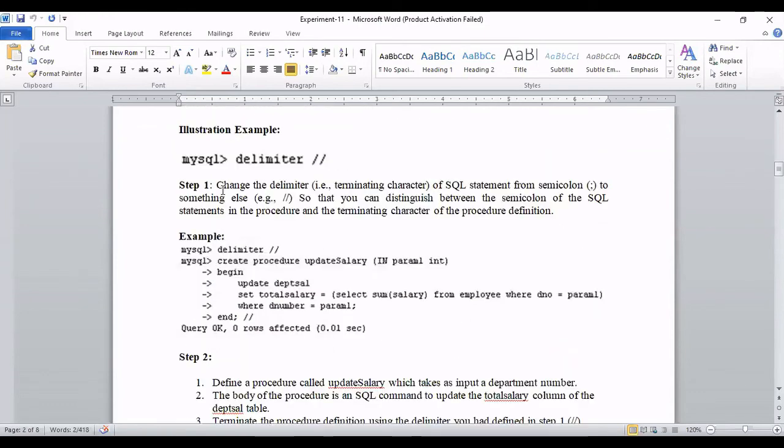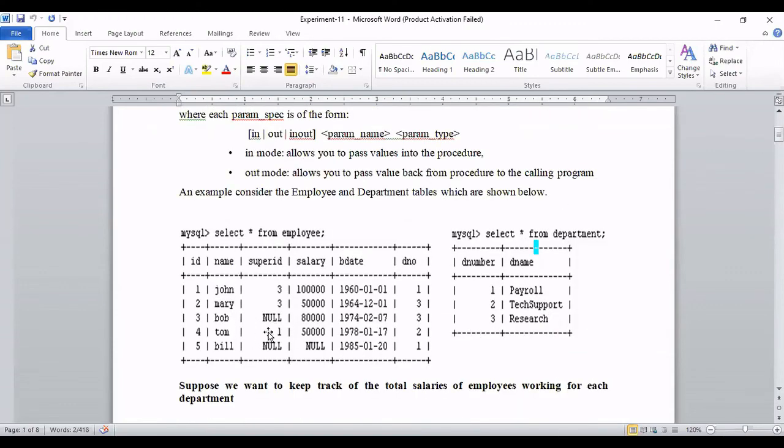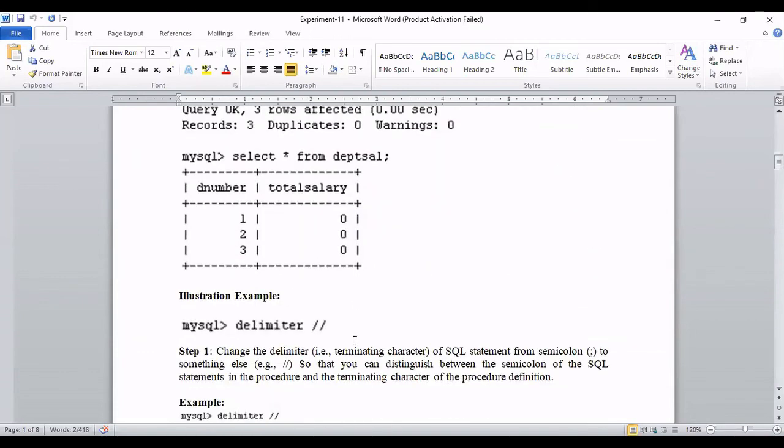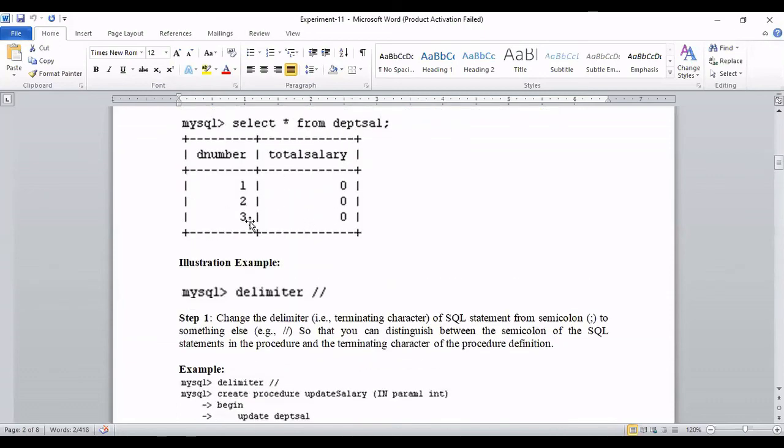The same thing, but again I call this procedure by passing number 3. Now see here, what is this query? Select sum of salary from employee where D number equal to 3. If D number equal to 3, then how many salaries are there? You can see for D number 3, there are 2 salaries: one is 50,000, one is 80,000. The sum of salary will be 1,30,000. So this gives update DPT salary, total salary equal to 1,30,000, where D number equal to 3.